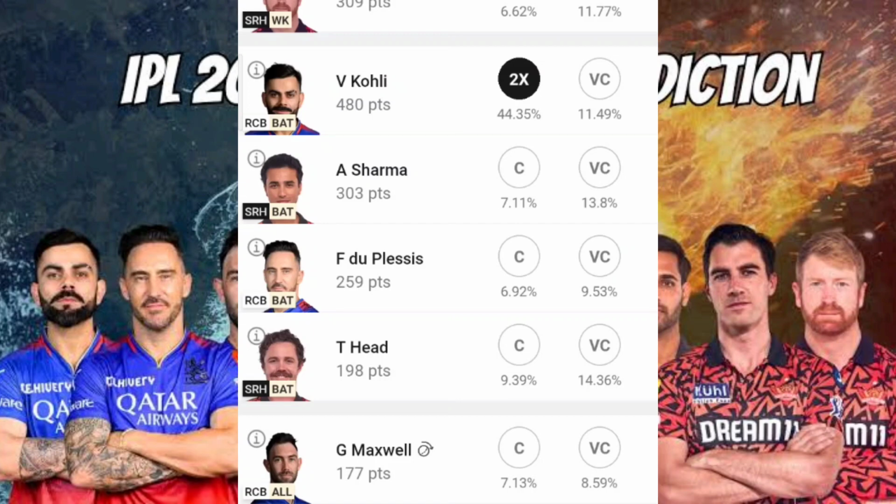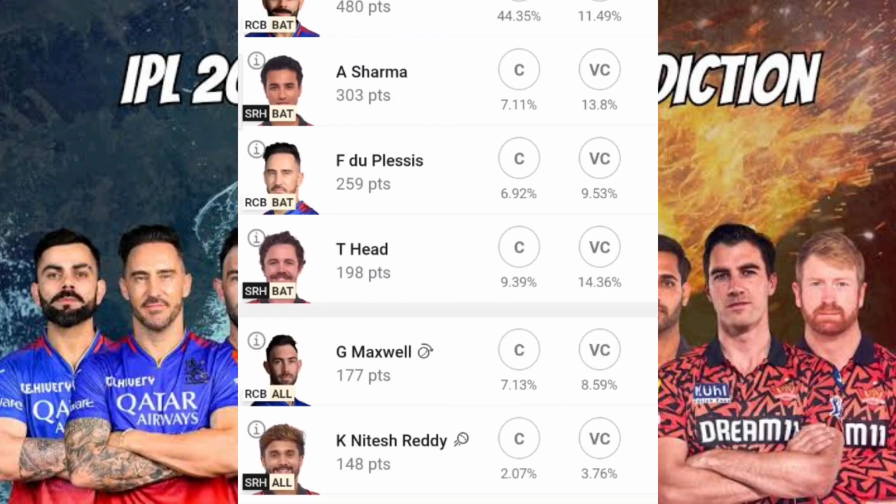It is possible that you can expect a very good innings from him if RCB tosses, and he can be a very good choice for CVC. Fine. Again, the case of Abhishek Sharma. First and foremost, you can't make him captain, but if you're going for small leagues, that's fine. But I think you can go for him as your VC. That's a perfect choice.